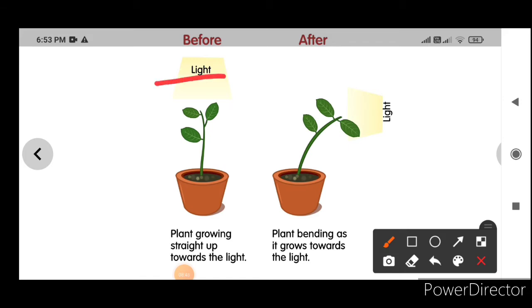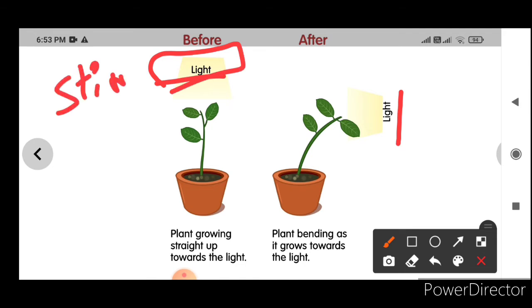Light is the stimulus. Here light is falling from the side, so the plant is bending towards light. Here the light is falling on the plant straight, so the plant is growing straight. So light is the stimulus. The change is occurring only in the light. And the plant bending is the response.